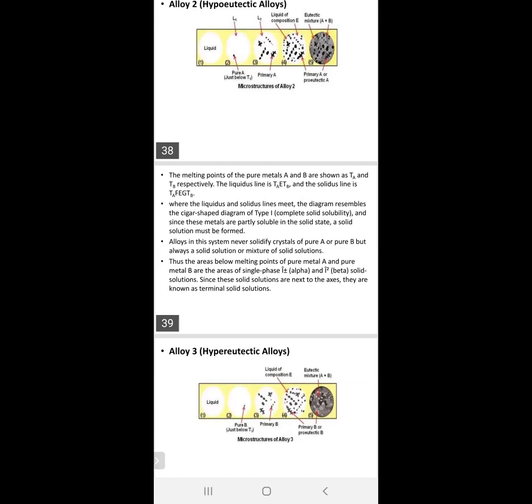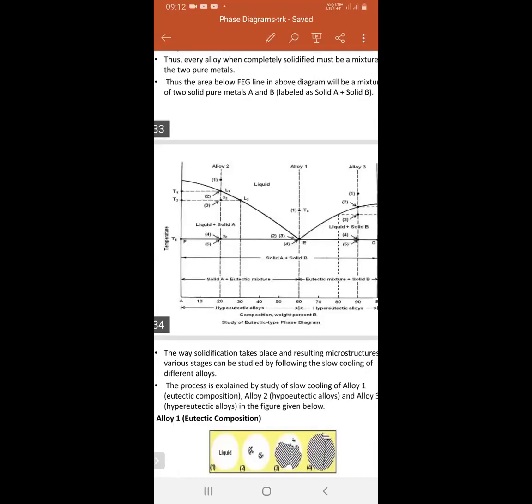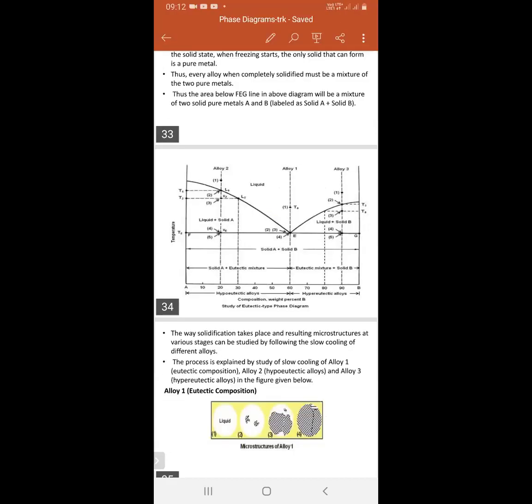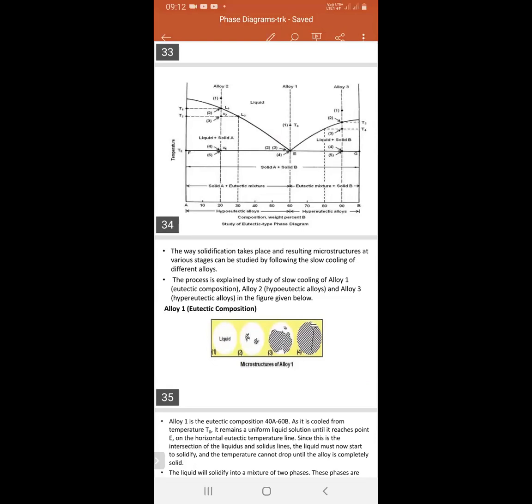How this one is looking like a cigar shape. Okay? Cigar shape diagram. Then all of you remember this point.